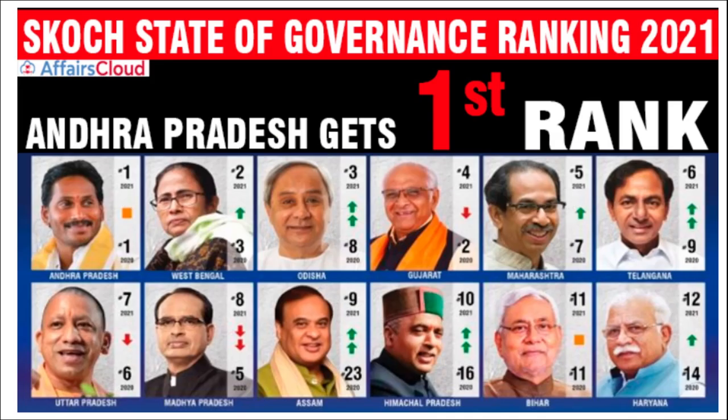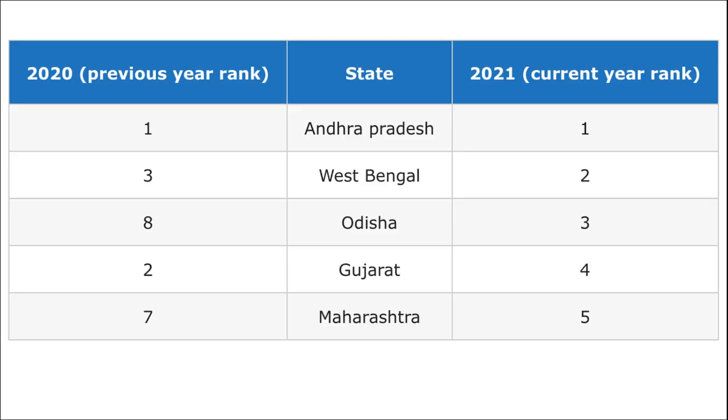Next we are talking about the Scotch State of Governance ranking. The Scotch State of Governance ranking was released by Scotch Group. First thing you should know this. And which state has ranked 1 in the ranking? It is Andhra Pradesh. Here you can see the data: Andhra Pradesh first, West Bengal 2nd, Odisha 3rd, Gujarat 4th, and Maharashtra 5th.